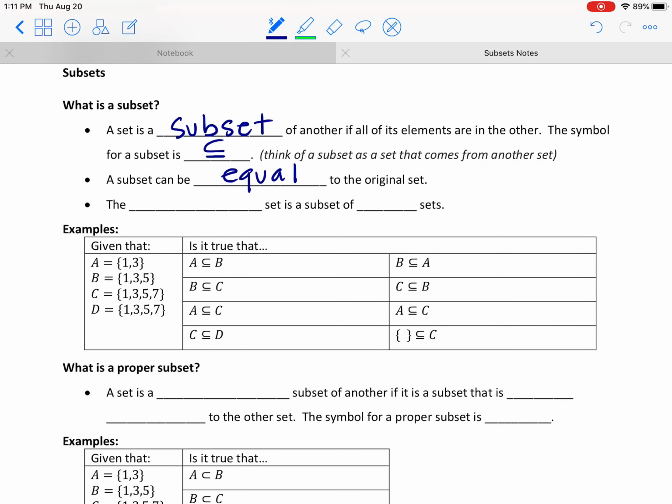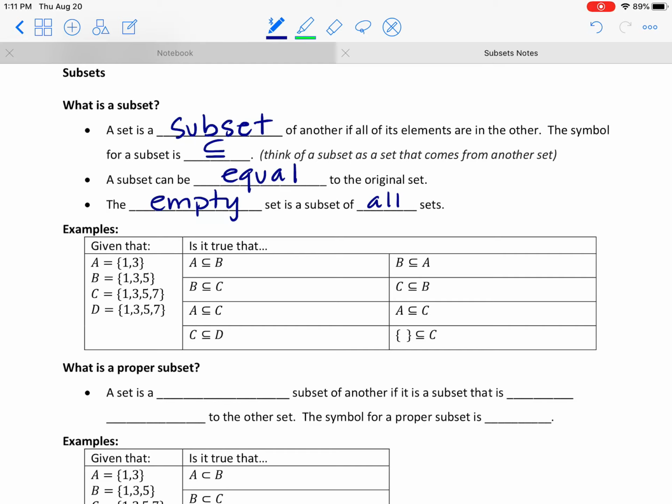And then also, just as a rule, the empty set is a subset of all sets. Now, if you recall, the empty set is a set of nothing. It's a set that contains no elements or has a cardinal number of 0. So technically, what we're saying here is that nothing is a part of everything. So nothing is a part of everything. Empty set is going to be considered a subset of all sets. Okay?